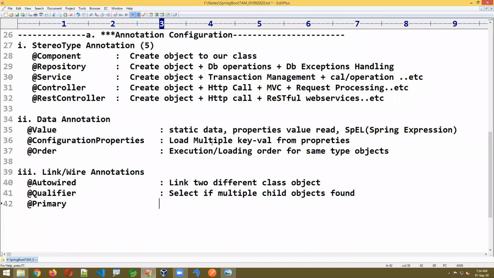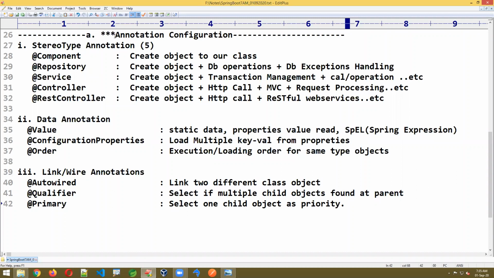Okay, primary, select one child object as priority. Yeah, we have so many annotations, we'll come to that.